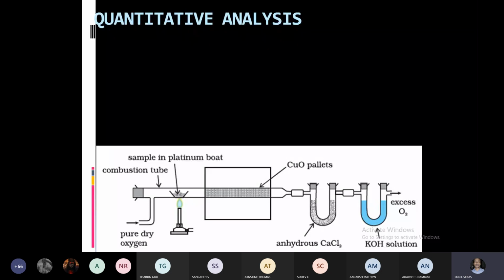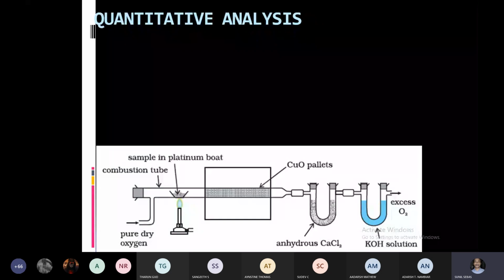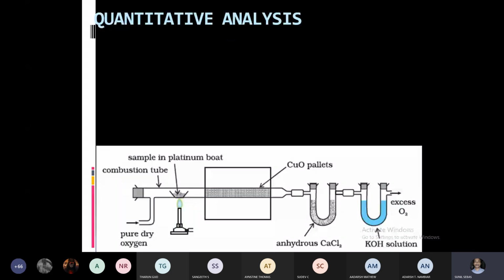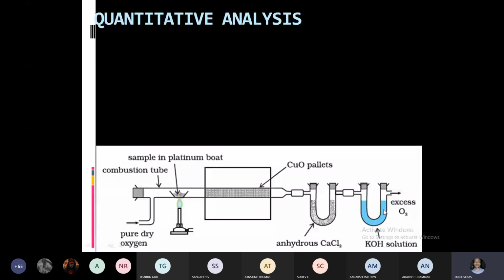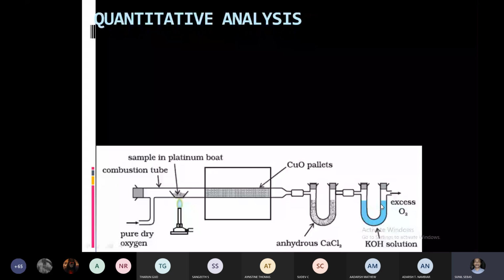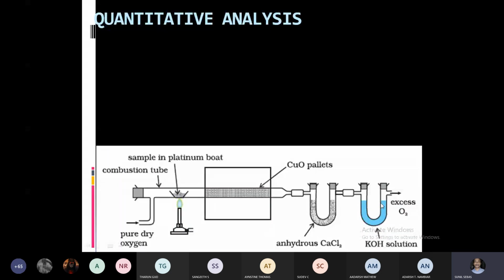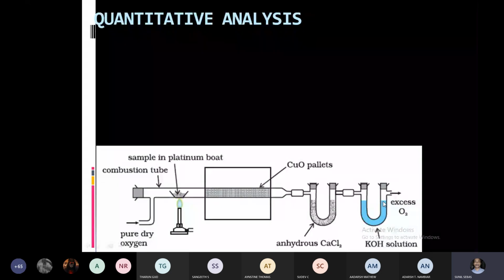If you measure the mass of the potassium hydroxide tube, that will be the sum of the mass of carbon dioxide produced and the mass of the tube. If you know the weight of the tube before the experiment, you can subtract it from the new mass, then you will get the mass of carbon dioxide. So from this experiment, what will you get? Mass of H2O produced and mass of CO2 produced.